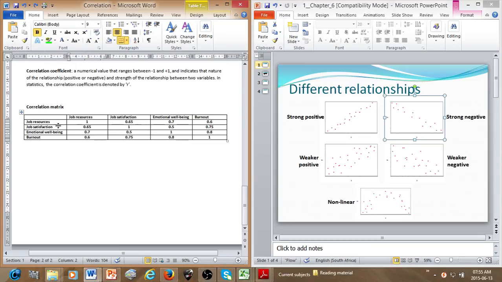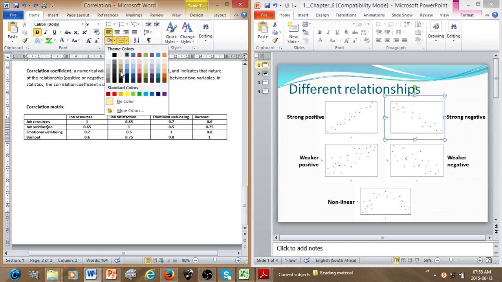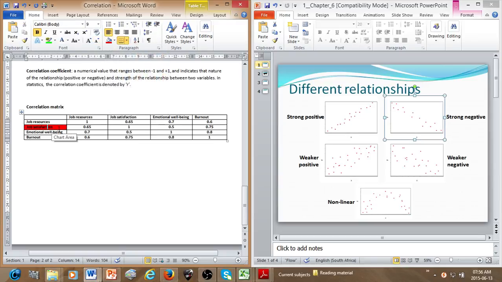Over here, if we look at job satisfaction, and now we want to look at job resources. Job resources intercepts job satisfaction over here. This will indicate the correlation coefficient between job satisfaction and job resources.